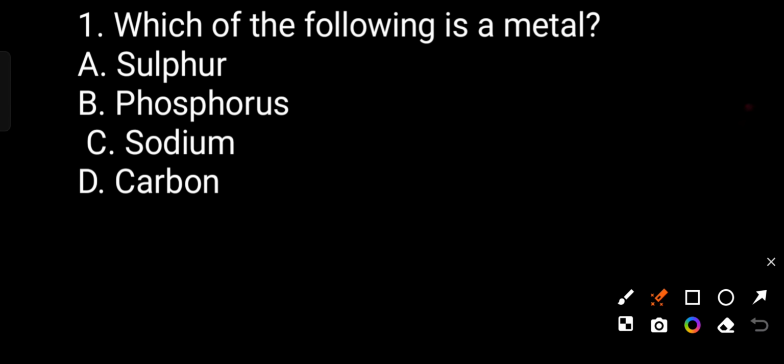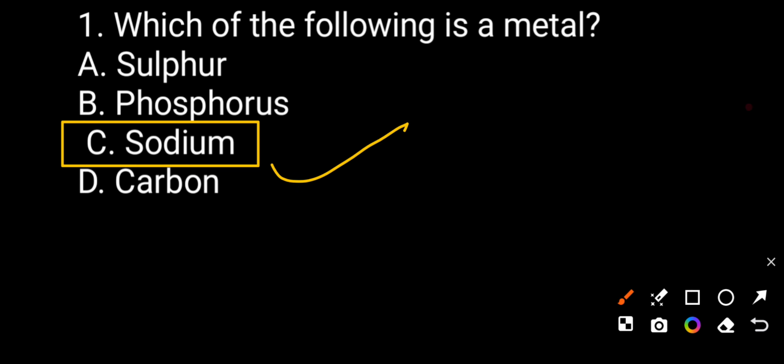Today we are studying about the metal and non-metal. We can see the 20 MCQ questions which are the most important. First, which of the following is a metal? Option A, sulfur. Option B, phosphorus. Option C, sodium. Option D, carbon. So the correct answer will be sodium.